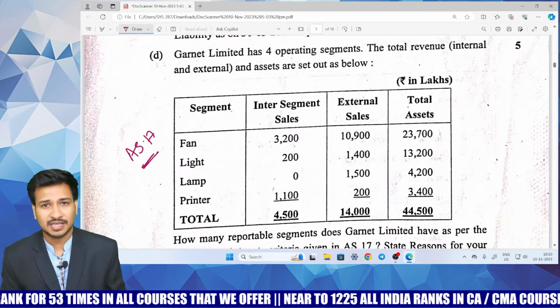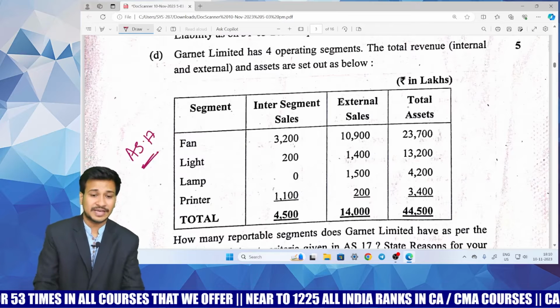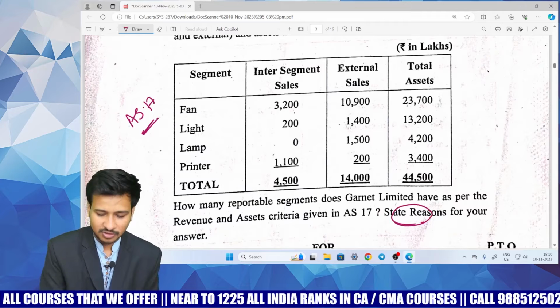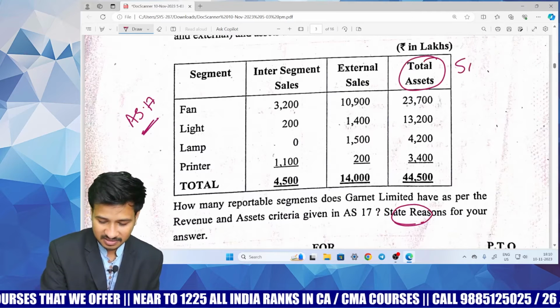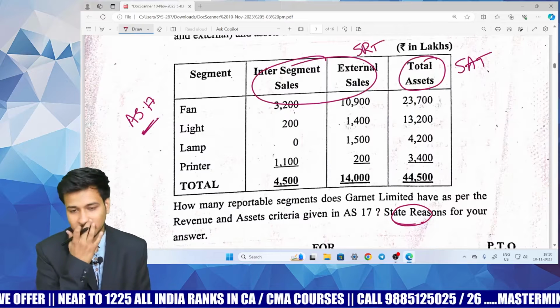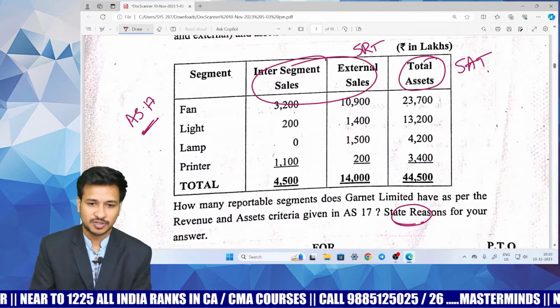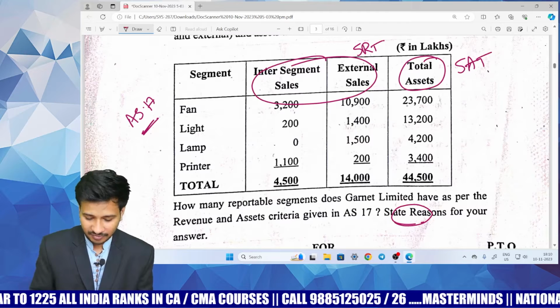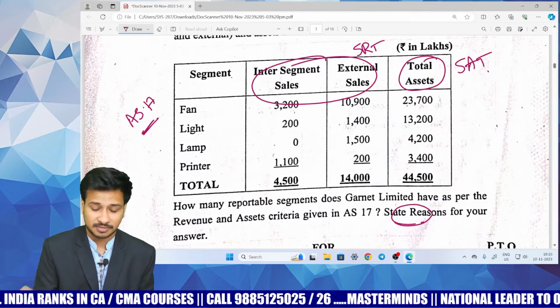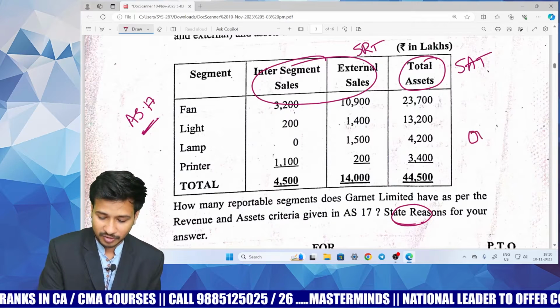Now coming to question number D, which is from Accounting Standard 17, a pretty easy question. He is just asking whether the segments ought to be reported or not, and to state the reasons also. So you have to go for the segment assets test and the segment revenue test. Since only these two pieces of information are there, just go with these. But if you are comfortable computing other things, you can also go for the overall revenue test.